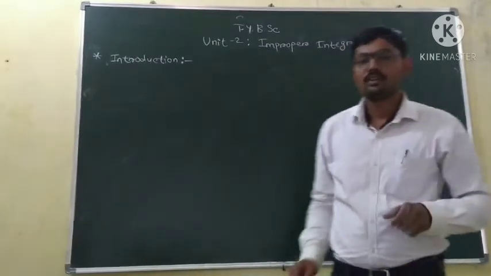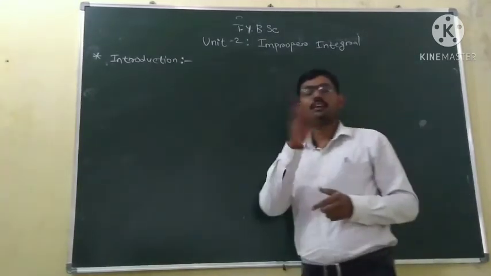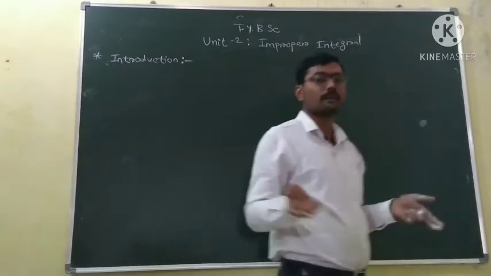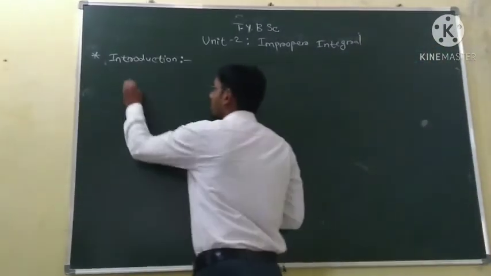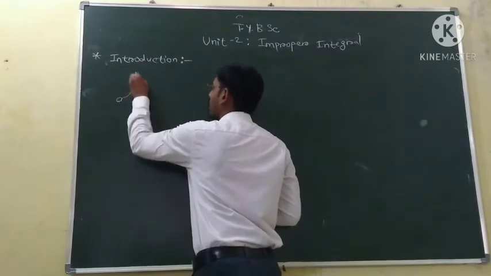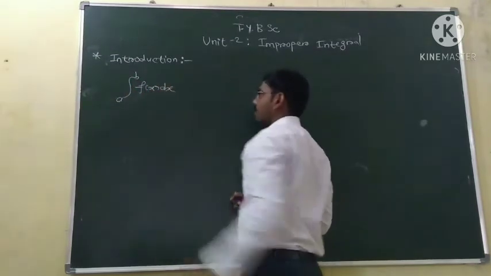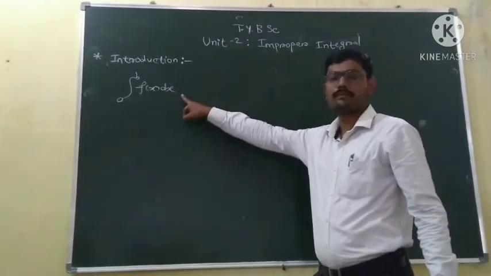In the last unit, Riemann integration, we calculated the integration of functions and saw whether functions are integrable or not. We came to the point of the integral from a to b of some function, and we calculated the Riemann integration of lots of functions.